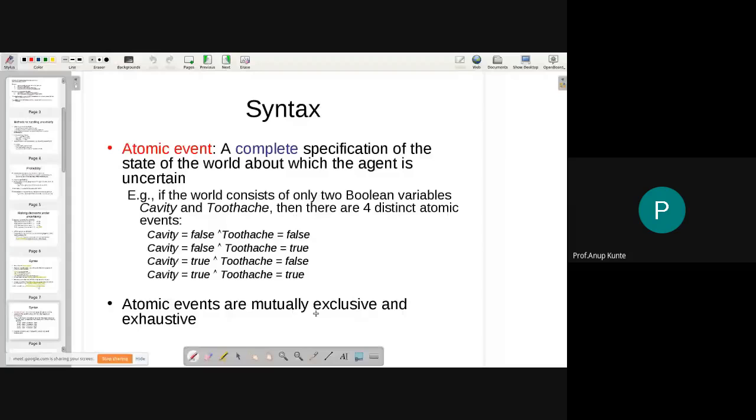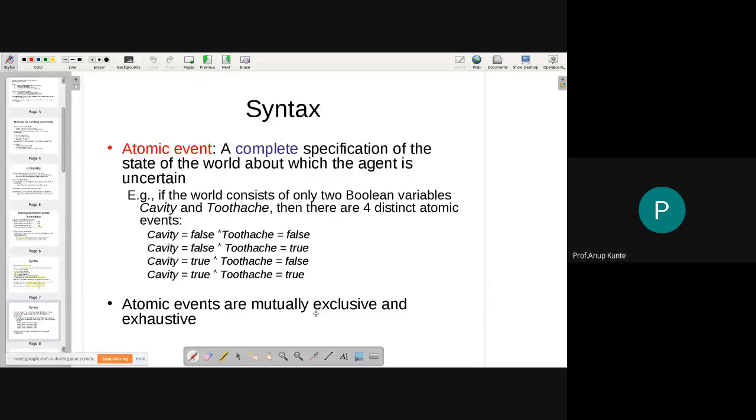In probabilistic logic, an atomic event means a complete specification of the state of the world about which the agent is uncertain. The complete specification of the state of the world means an atomic event. Now for example, here they have considered that the world consists of two Boolean variables. One is cavity and the other one is toothache. So there are two Boolean variables here.